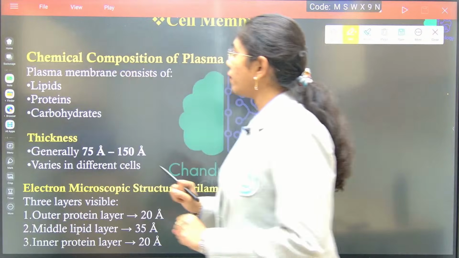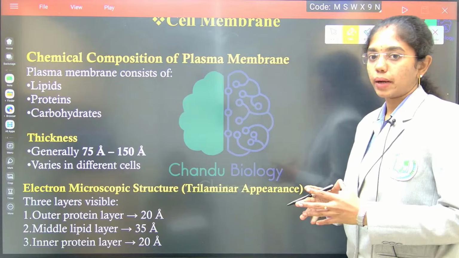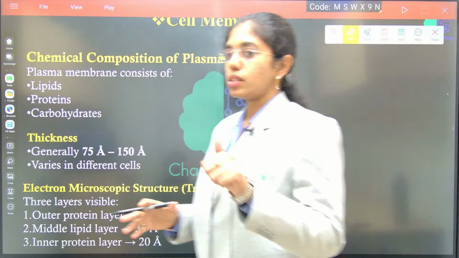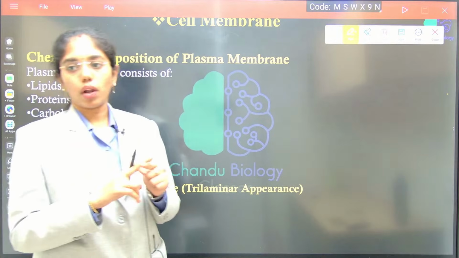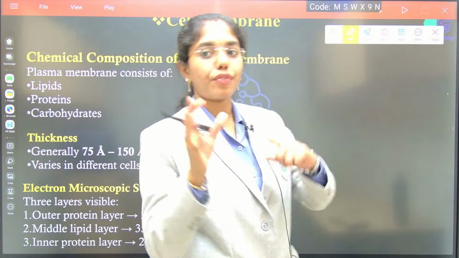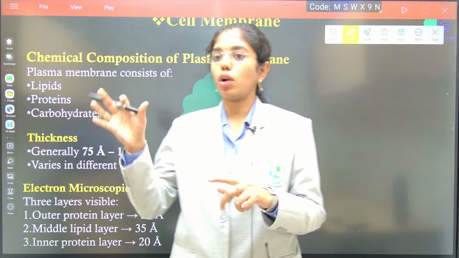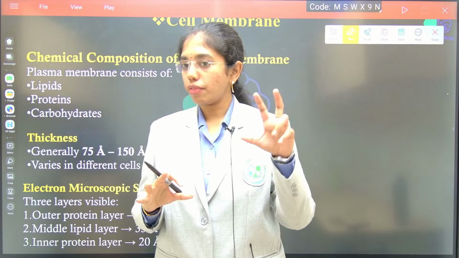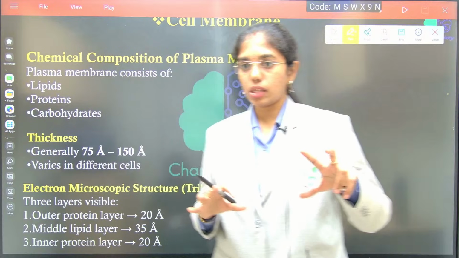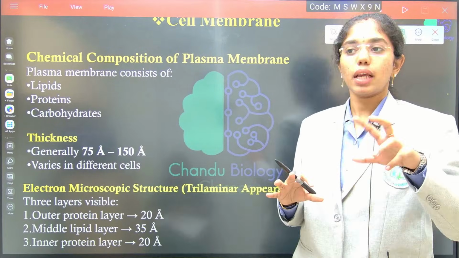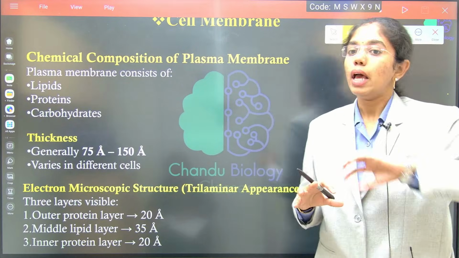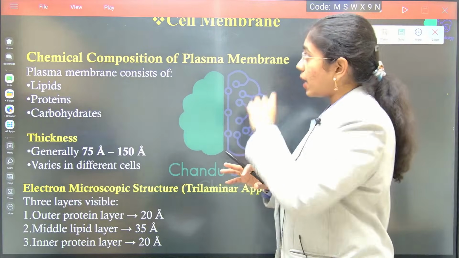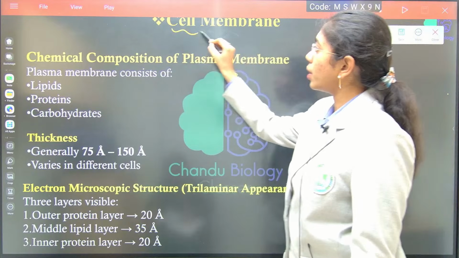So here we are with the concept of cell membrane. We have learnt about the prokaryotic cell and we are done with the cell wall. Prokaryotic cell introduction, difference between plant cell and animal cell, followed by the limiting boundary of a plant cell, that is the cell wall, is completely done. How cell wall formation is done, the mechanism of cell wall formation, composition of cell wall, everything is dealt with. Today we are going to deal with the limiting boundary of an animal cell.